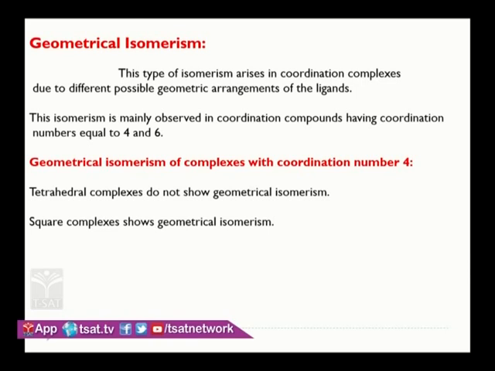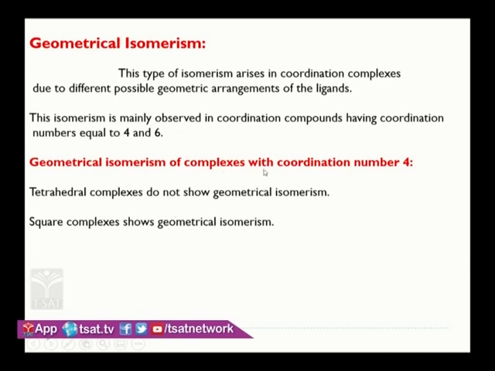Geometrical isomerism, as you have already seen in organic chemistry, is cis-trans isomerism. This type of isomerism arises in coordination complexes due to different possible geometric arrangements of the ligands around the central metal atom. This geometrical isomerism is most common in coordination numbers 4 and 6. That means when the bonds between ligand and central metal atom number 4 or 6, this type of isomerism is common.